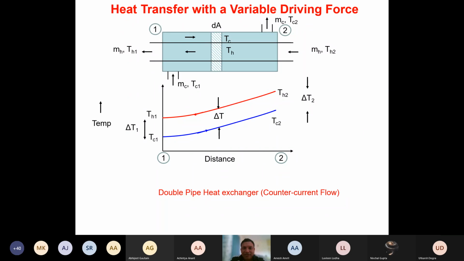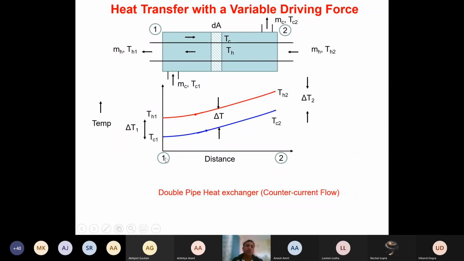So in this case, the outlet temperature TC2 can be greater than the outlet temperature of the hot fluid. Can be. This word can be is very important. It's not that always it will be higher. It could be lower also, but it can be higher also. That's what we can say.